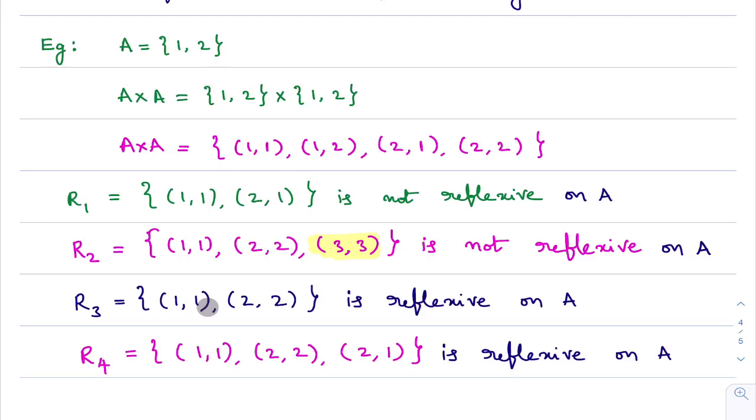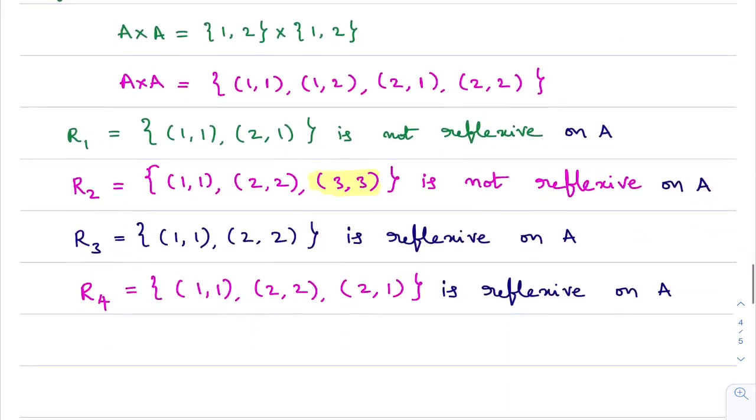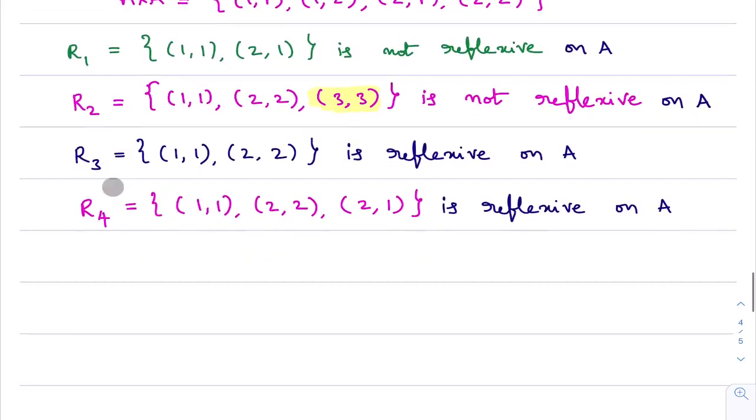First thing, it is a relation on A. Second thing, you check 1. Is 1 comma 1 there in this relation? Yes, it is there. You take 2. Is 2 comma 2 there in this relation? Yes. So it is a reflexive relation. So to check whether it is a reflexive relation or not, first of all, it must be a relation on A. Next, the condition for every x belongs to A, x comma x belongs to R must be satisfied.